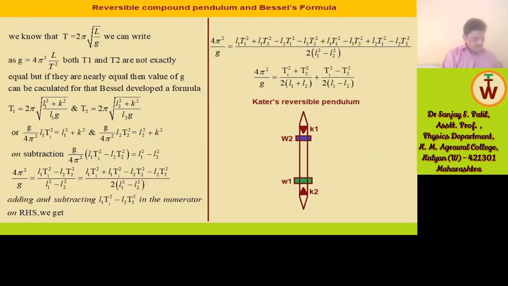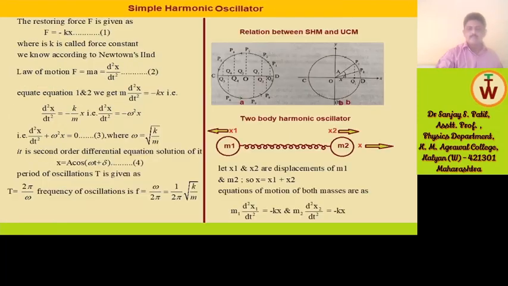Now we will see the simple harmonic oscillator. Restoring force F is given as F is equal to minus kx. Actually, when we apply a certain force, displacement in the object takes place.